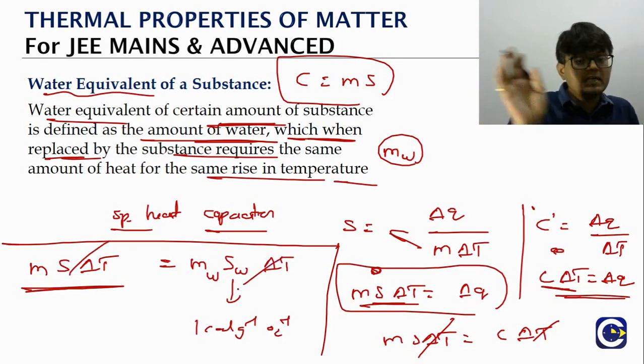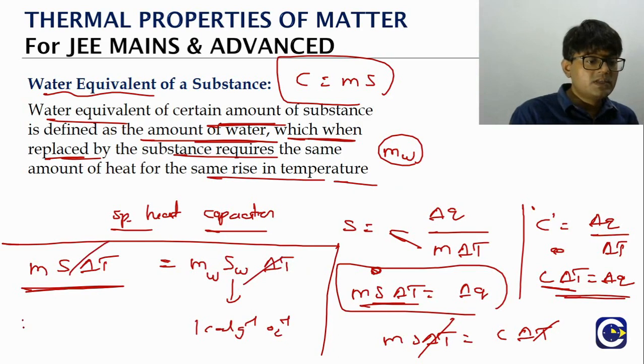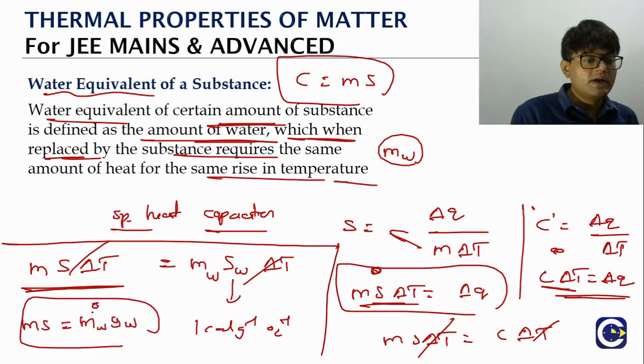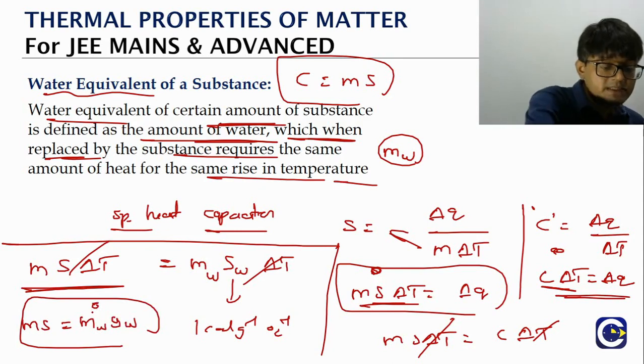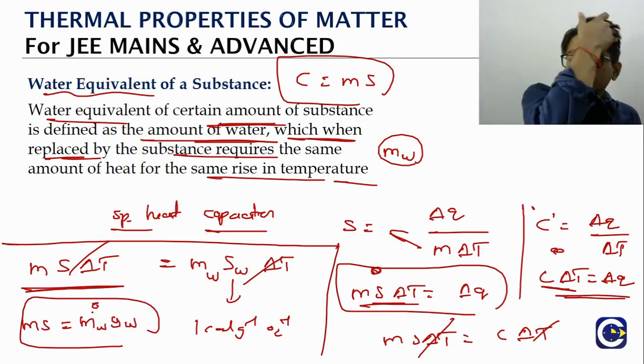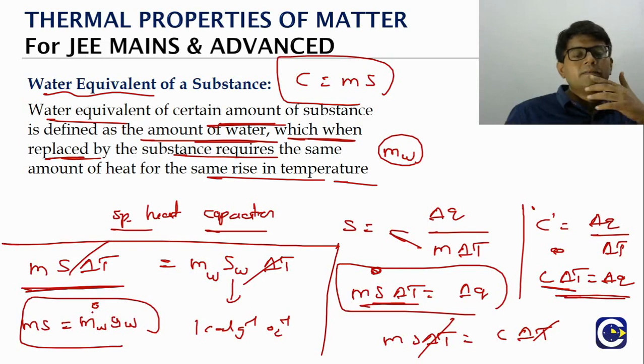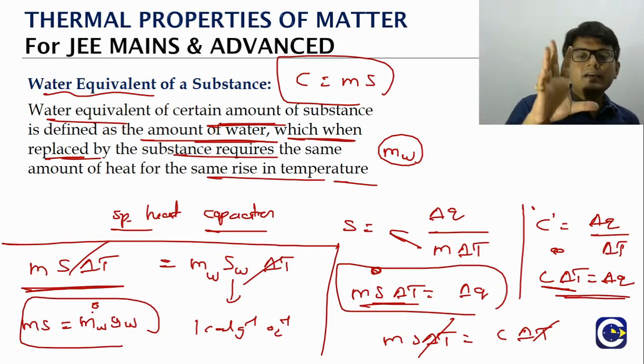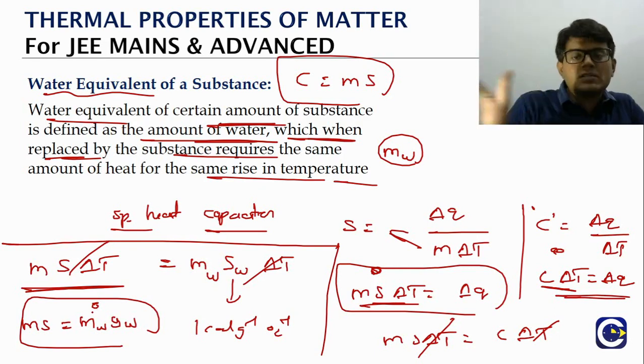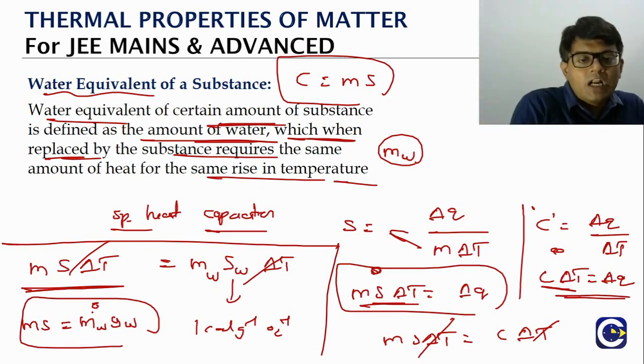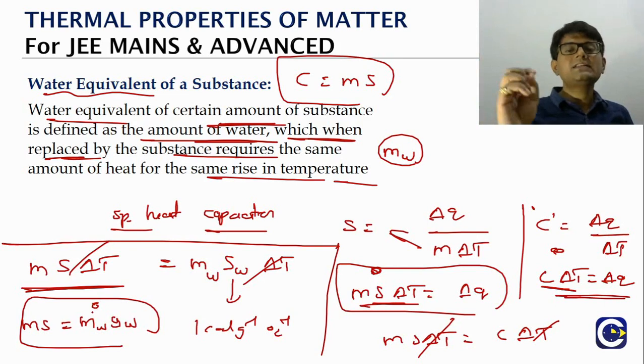So look at this. What is the relation we have? Delta T cancels. So this is the formula for finding out the water equivalent. This Mw is what we call the water equivalent. It means if there is a 20 gram vessel made of tin, this can be replaced by a water equivalent of 4 grams. For heat changes, we can simply forget about the 20 grams of tin vessel and think that in place of it, just 4 grams of water is there with us. So this is the idea of the water equivalent.